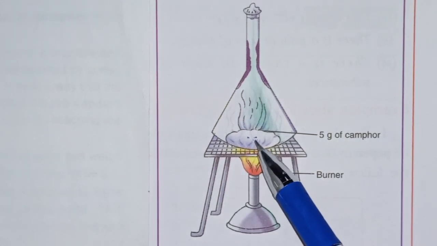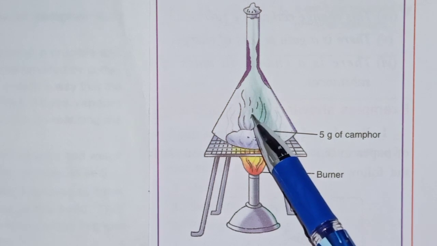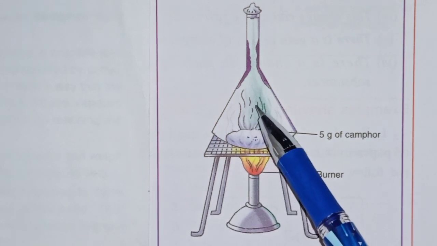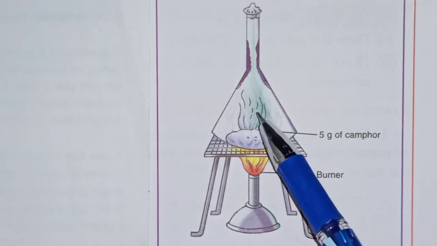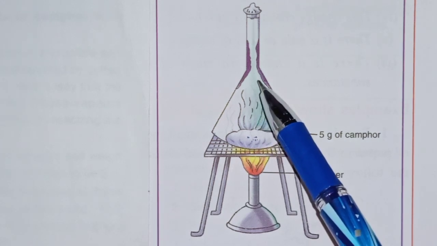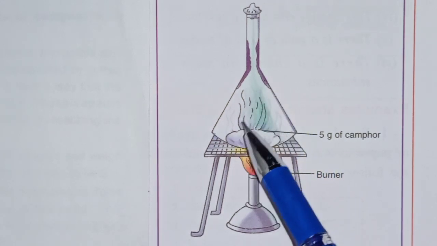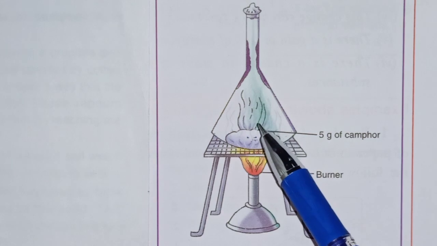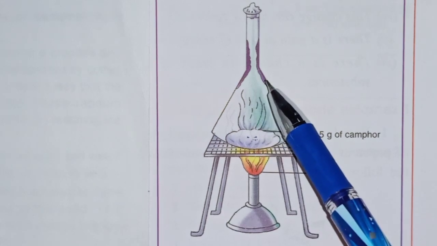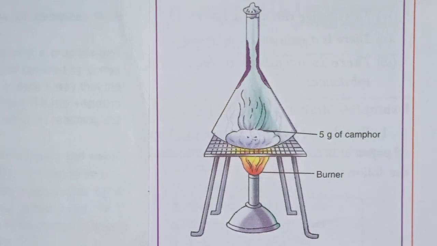When heat is supplied, the solid is converted into the gaseous state. This is sublimation, and these gases, not gases, these are vapors only. These vapors cool down on the surface of the funnel, so they are converted into solid state again. So you can say it is desublimation or sublimation.